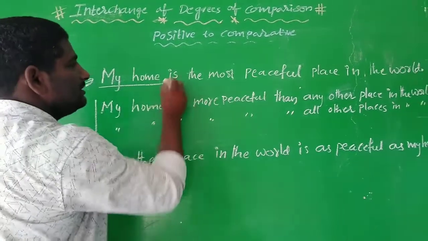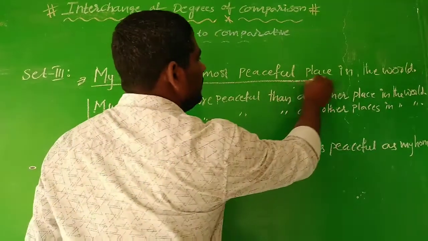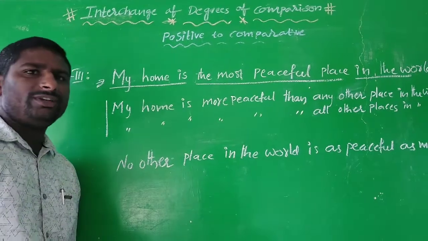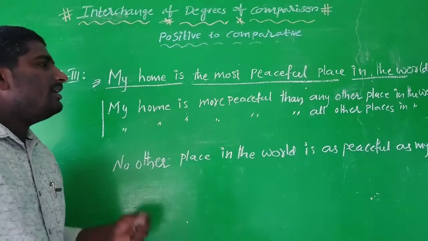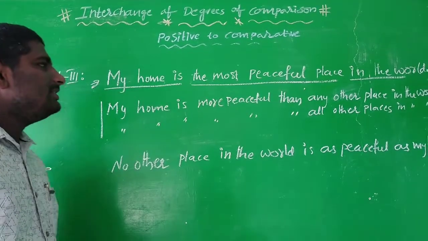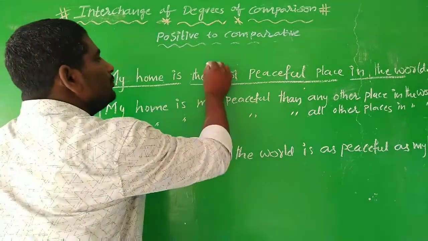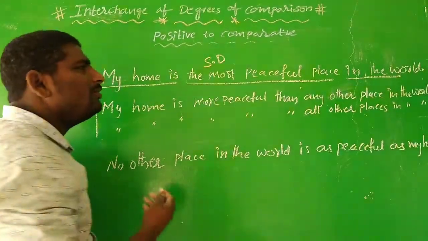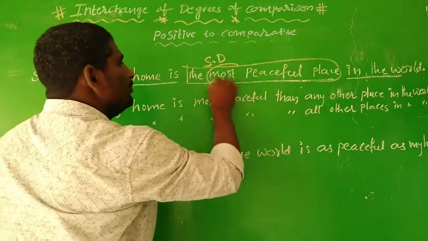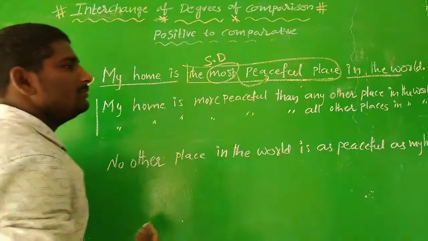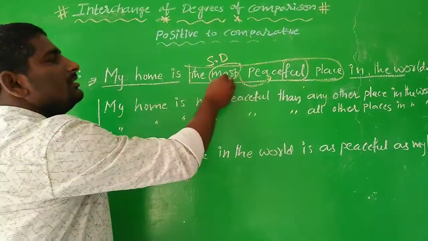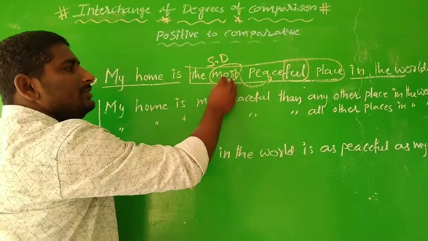My home is the most peaceful place in the world. Now looking at this sentence, could you guess in which degree this sentence was written? Yes, this sentence is expressed in superlative degree. And how do we know? You can see the structure which we used here, the most peaceful. Here, whenever an adjective ends with FUL, then the prefix most will be used in